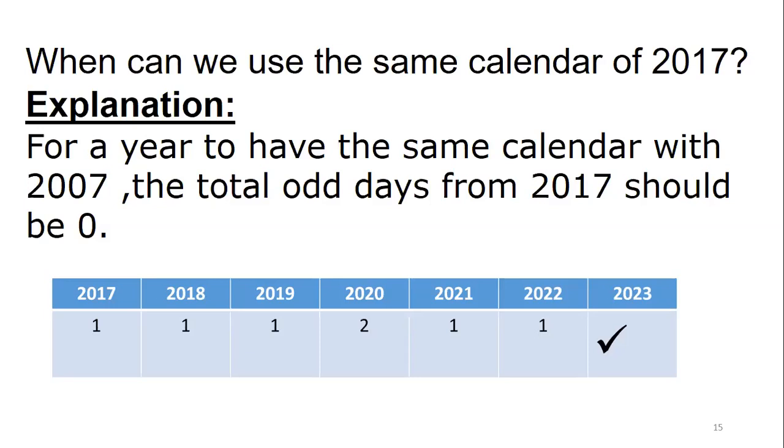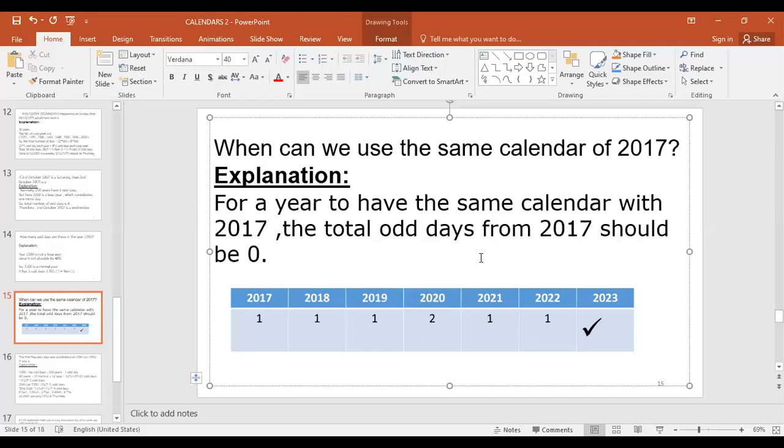So now, 2017. The number of odd days between 2017 and that coming year should be 0. So 2017 has 1 odd day, 2018 is a normal year with 1 odd day, 2019 1 odd day, 2020 gives 2 odd days, so totally 5 odd days, then 6 odd days, 7 odd days.